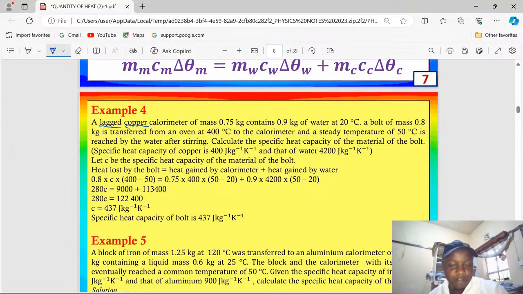Calculate the specific heat capacity of the material of the bolt. Specific heat capacity of copper is given as 400 joules per kilogram per Kelvin, and that of water is 4200 joules per kilogram per Kelvin.